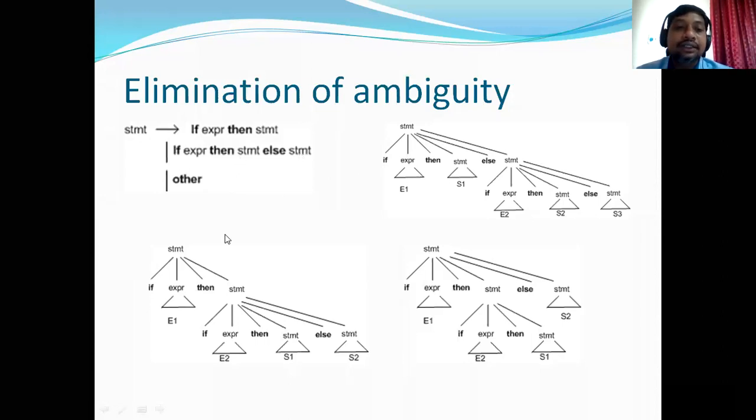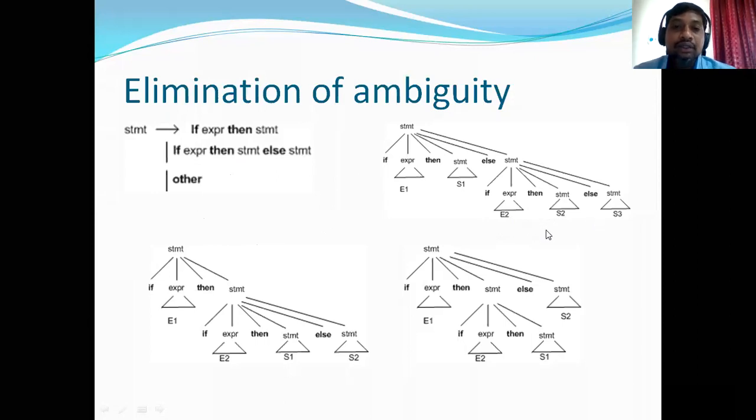Now there are three rules actually: statement, if expression then statement, or if expression then statement else statement, or other. Okay, other means other statements than the if-then-else. Now if you take a string like this: if e1 then s1, if e2 then s2 else s3.